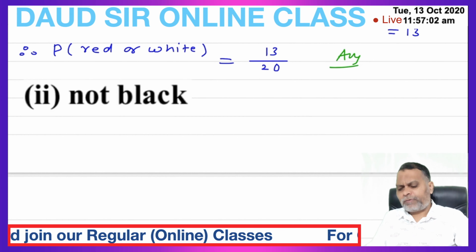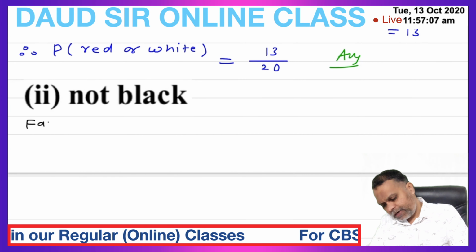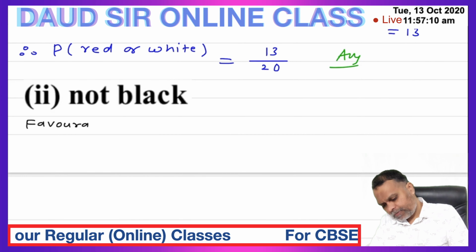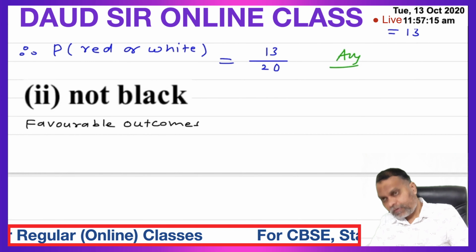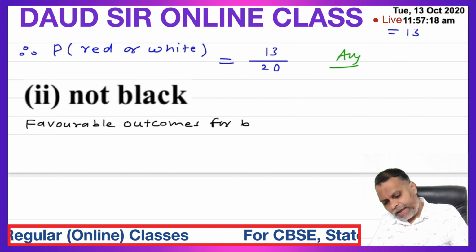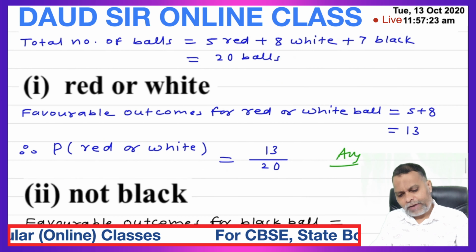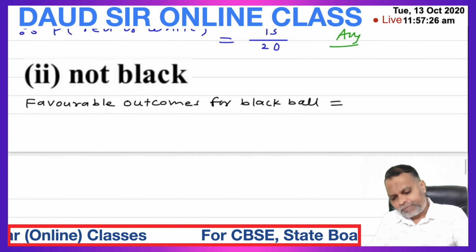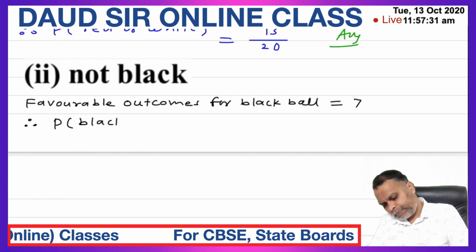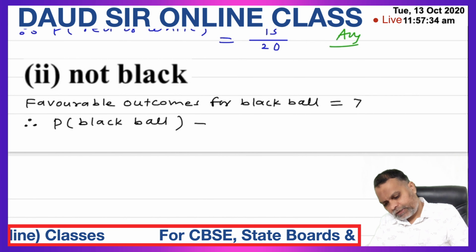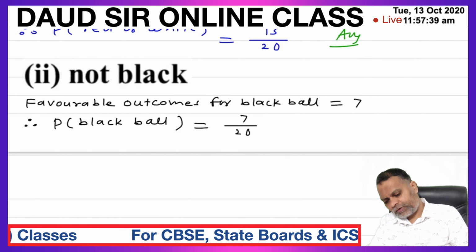Second part, not black ball. So first calculate the probability of black ball. Favorable outcomes for black ball. How many black balls in the bag? 7 black balls. So therefore probability of black ball is equal to 7 upon total number of balls 20, 7 upon 20.